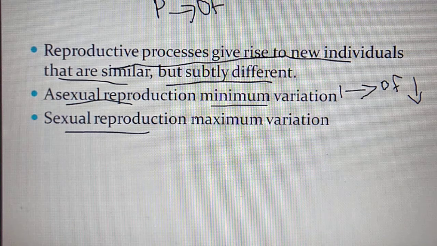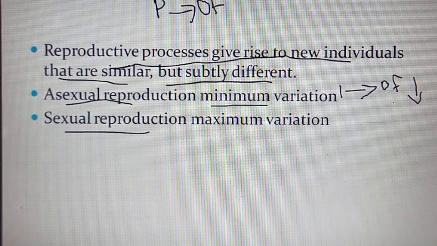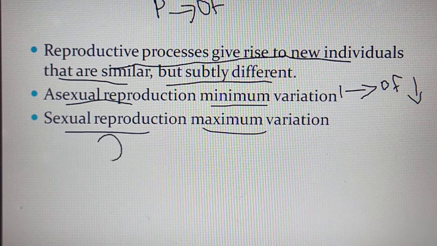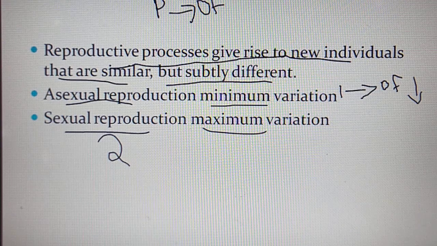But in sexual reproduction, maximum variations are present. What does maximum variation mean? In sexual reproduction, two parents are involved in the production of offsprings. Because of these two parents, the variation, that means the difference in the offspring, is maximum. Maximum difference is present between the offspring and the parents.